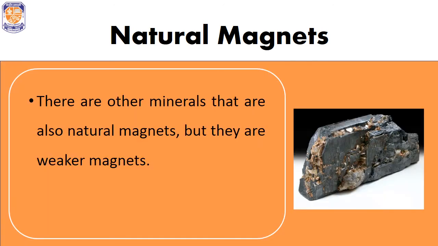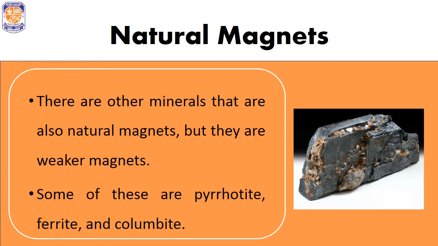There are other minerals that are also natural magnets, but they are weaker. Their magnetic strength is weaker as compared to magnetite. The other natural magnets available are pyrrhotite, ferrite and columbite.